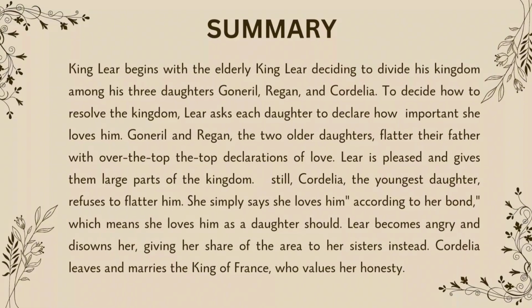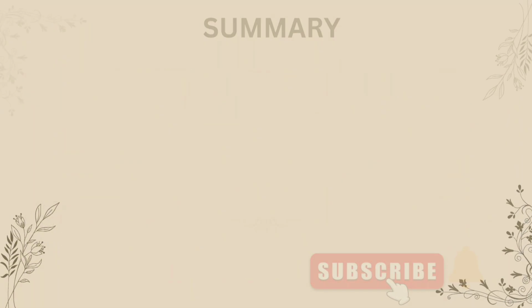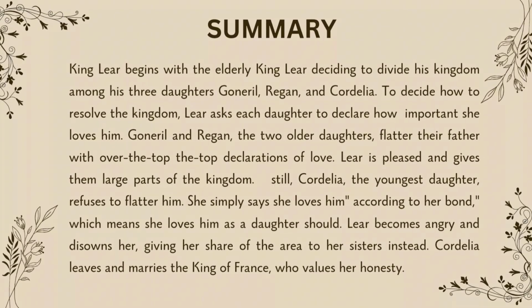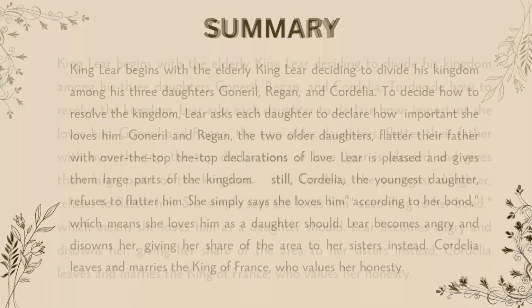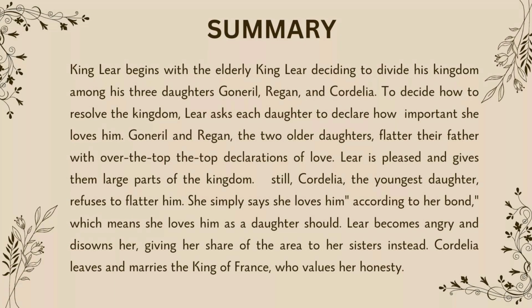Summary. King Lear begins with the elderly King Lear deciding to divide his kingdom among his three daughters, Goneril, Regan, and Cordelia. To decide how to resolve the kingdom, Lear asks each daughter to declare how much she loves him. Goneril and Regan, the two older daughters, flatter their father with over-the-top declarations of love. Lear is pleased and gives them large parts of the kingdom.